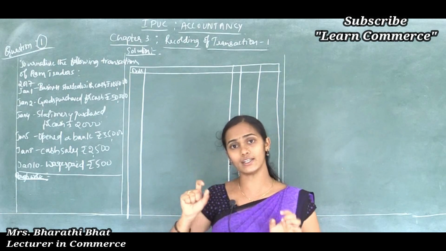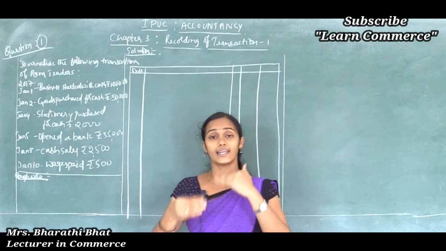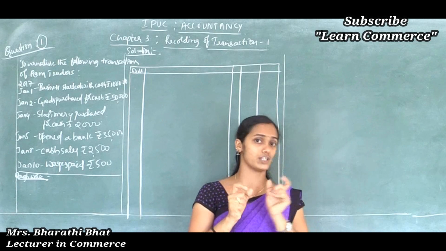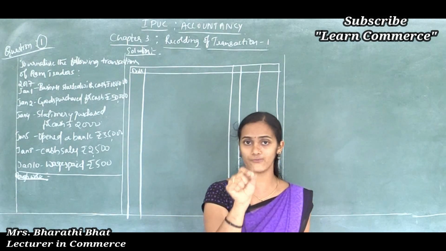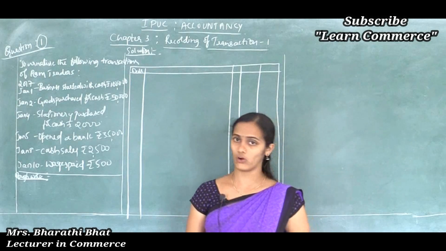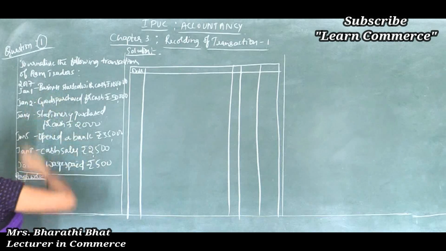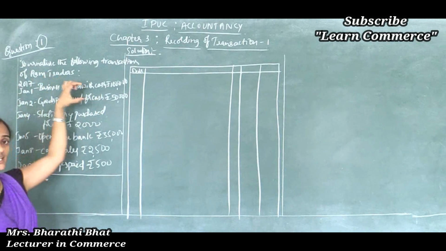The word debit should be written at the end of the column, and in the second line we should leave sufficient space like a margin. Then we can write the credit aspect of a transaction with the prefix TO. So here the first step is how we can analyze the transaction.